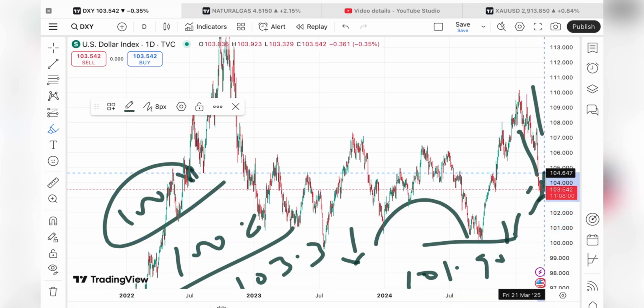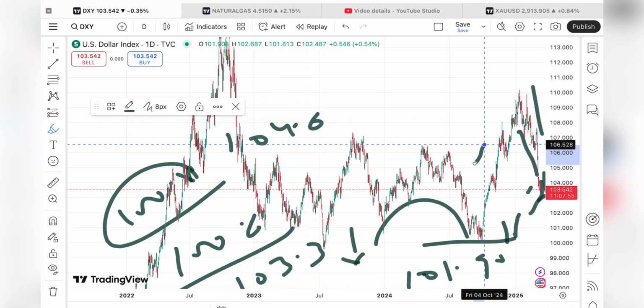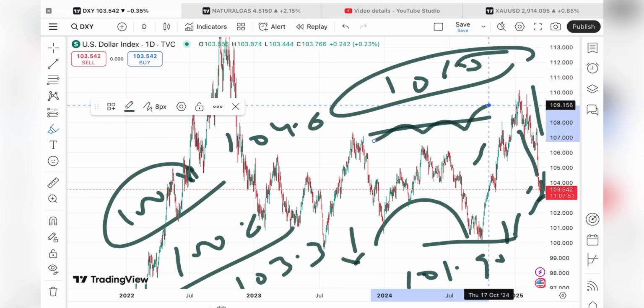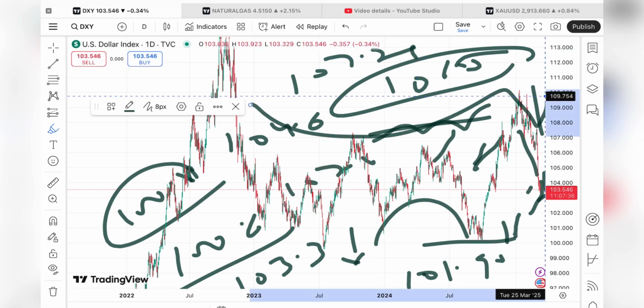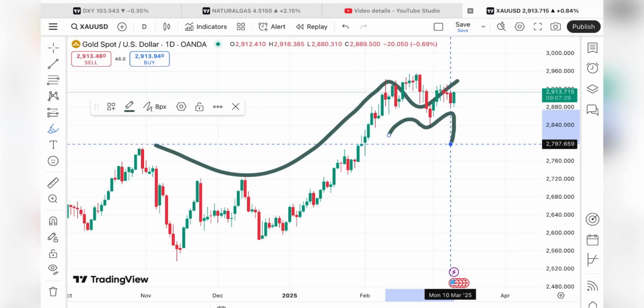But if the price sustains this level, we can see it will touch a level of 104.6, and if it sustains above that level, we can see a level of 106.5, which is already being tested. So chances are high the price will move towards 107.21. Then a further upside movement we can see towards 109, and then to a level of 110, and then further upside.